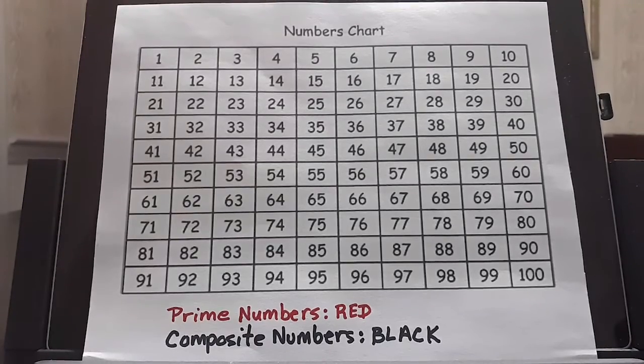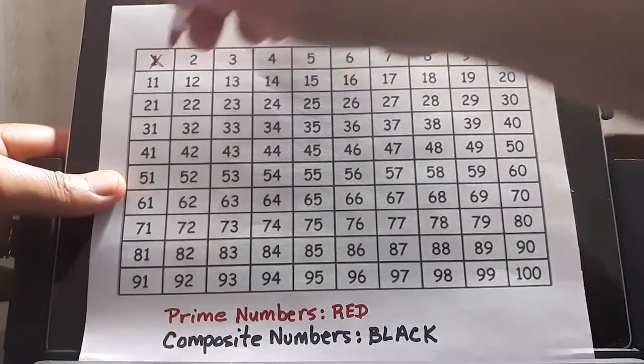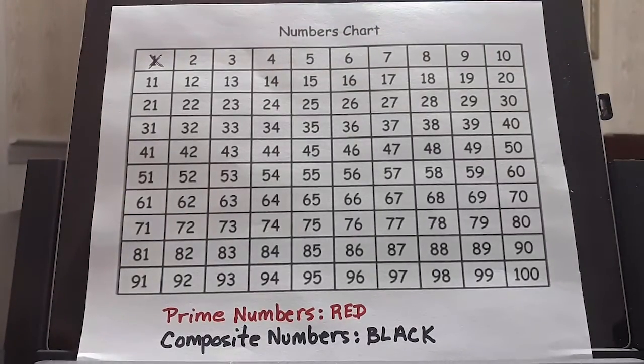Okay, we have a numbers chart from 1 to 100. And once again, remember the number 1 is neither prime nor composite because it has only one set of factors and both factors are 1. So we will just cross it out. The number 1 we will cross out with an X.